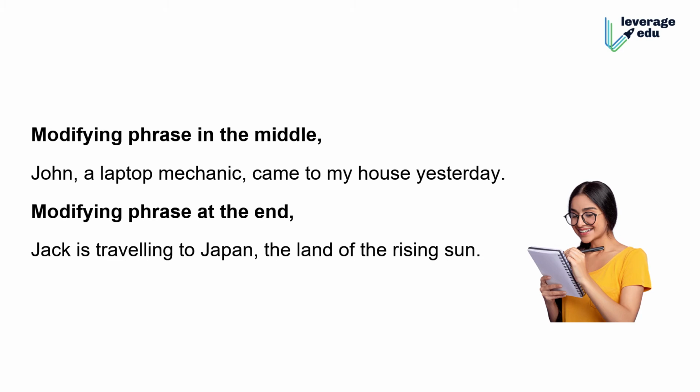Okay, so you can see Jack is traveling to Japan, in Japan, the land of rising sun. So the type can vary. For example, Parminder teaches in the class taking help of notes. So how I teach in the class. Okay, so my ending modifier noun is not as simple as the land of rising sun.